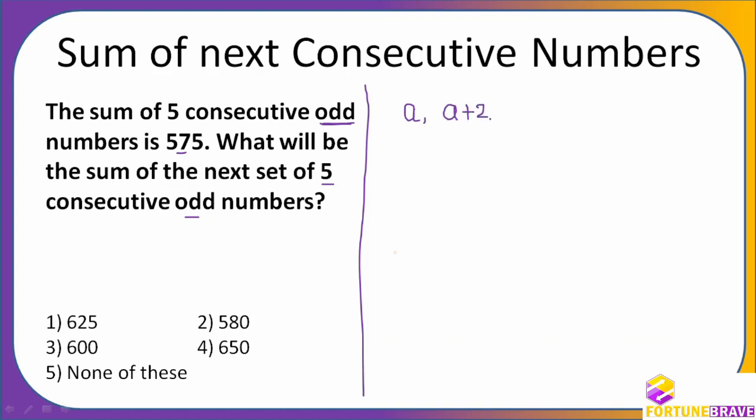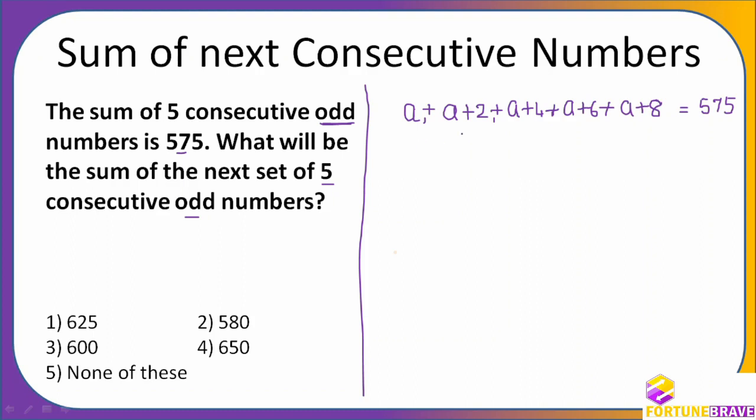A plus 2, A plus 4, A plus 6, and A plus 8 is equal to what they are saying, 575. So even if you do it this way, the sum of this is 575. I'm not writing A, no problem at all. We need not solve this equation. We will be able to directly find the sum of the next set of 5 numbers.